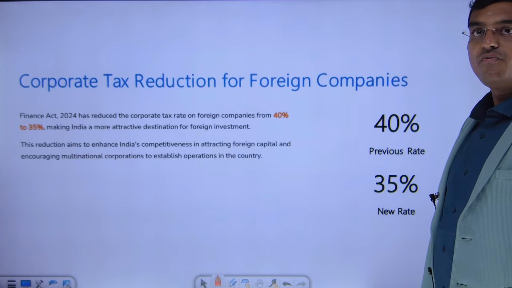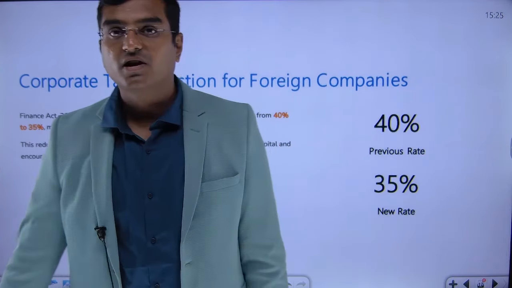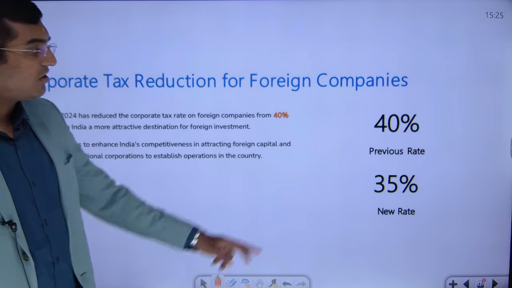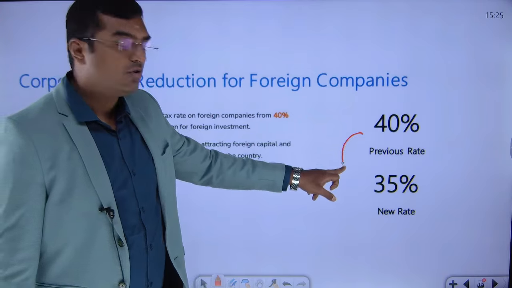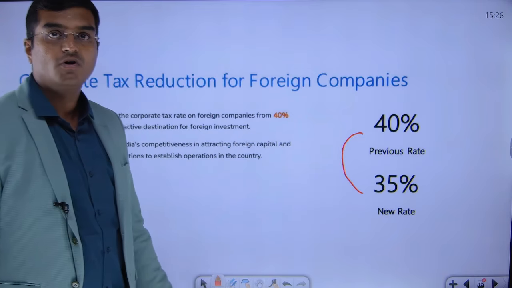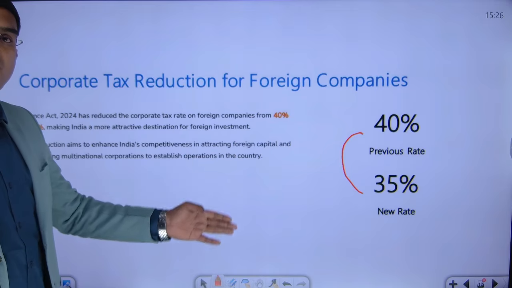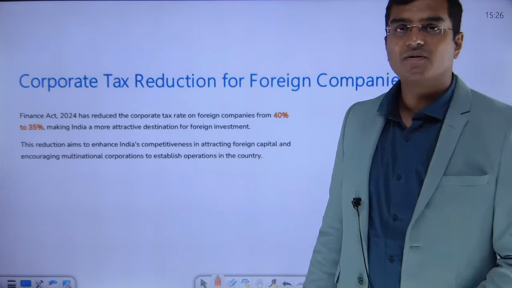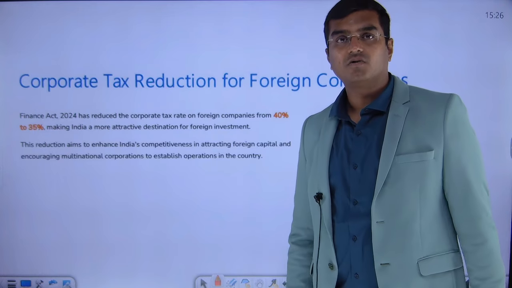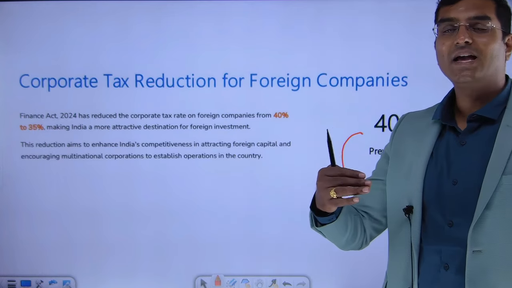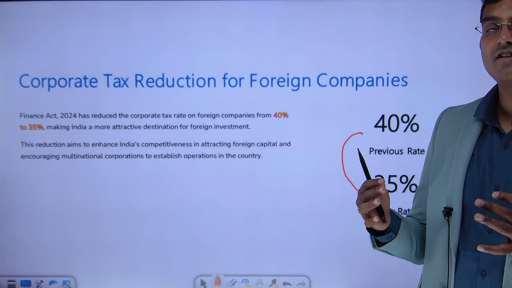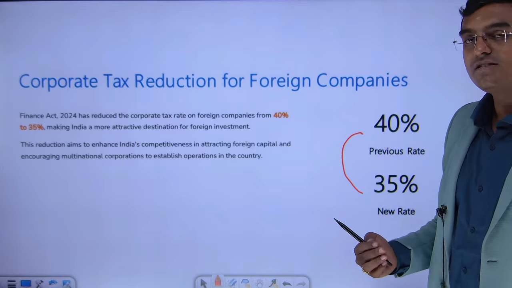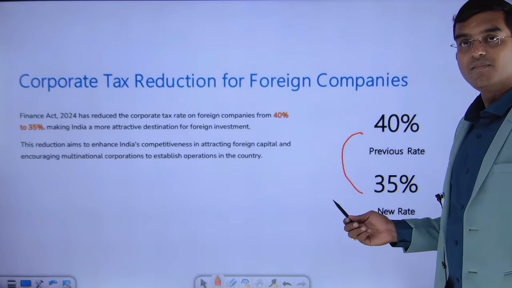Next one, dear friends, in case of foreign companies, in case of taxation for other entities, there used to be a flat rate of 40%, especially in case of foreign companies. Now this 40% rate is reduced to 35%. So no longer is the 40% rate applicable. What is applicable is only 35% as of now. This is also in order to encourage foreign companies to come and invest, and to make India an attractive place to come and operate, so that we have more business and more GDP in India. That is the motive here, dear friends. So this is one of the important amendments.